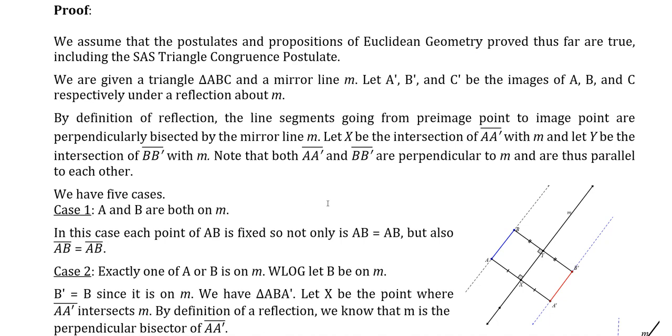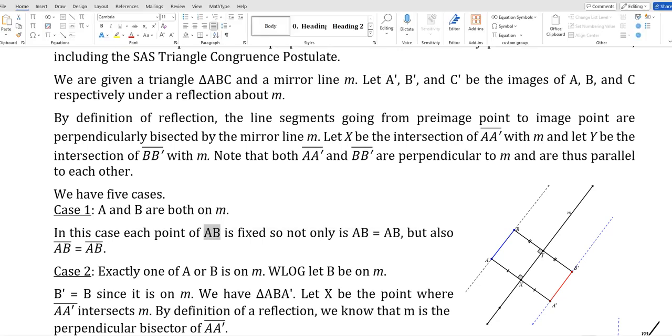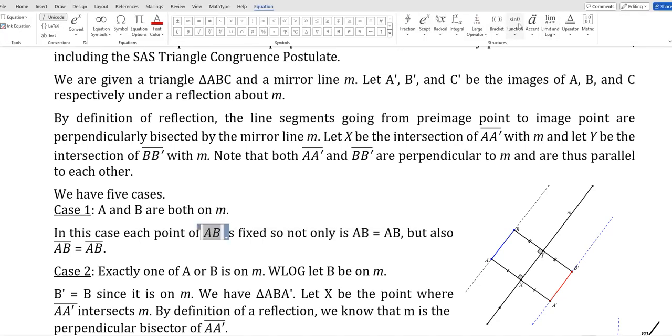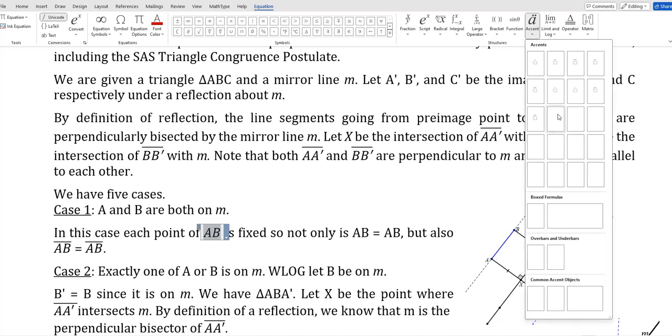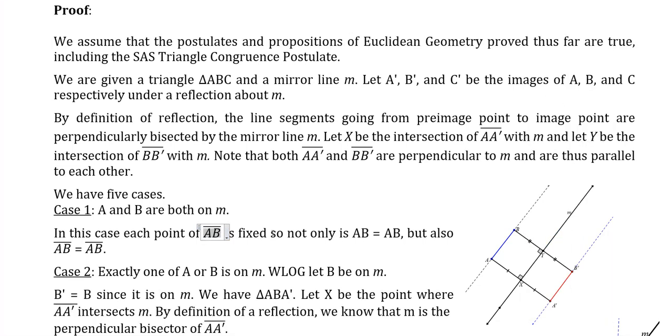Now there are 5 cases we want to look at. The first case I don't have illustrated here, but it's the easiest one. Suppose A and B are both on M. Then each point of that line segment AB is fixed. So not only is the distance AB equal to itself, but also the line segments are actually equal.